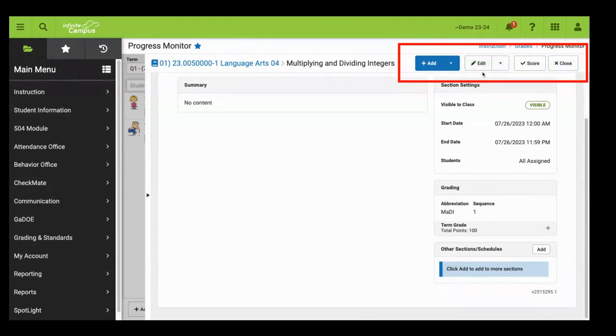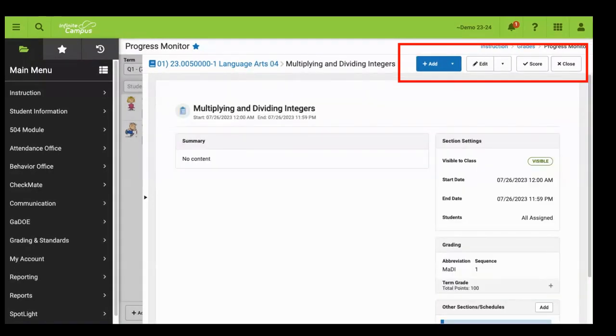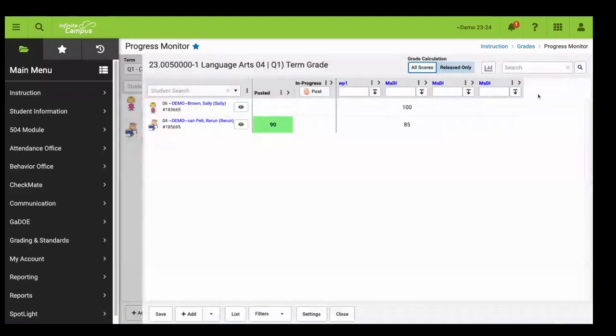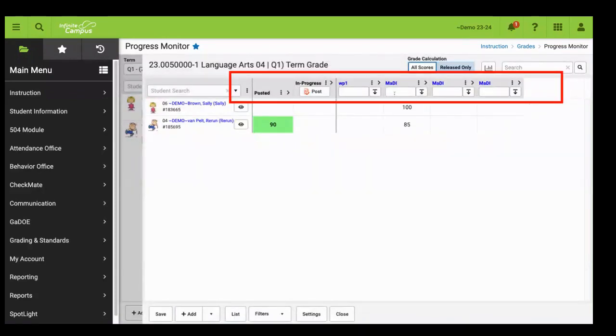Notice that you can edit the assignment. You have a way to duplicate the assignment. You can score the assignment now, or you can close the screen and return to the previous page. I'll go ahead and click the close button to return to the full progress monitoring page. Notice that across the top, I have my different assignments.